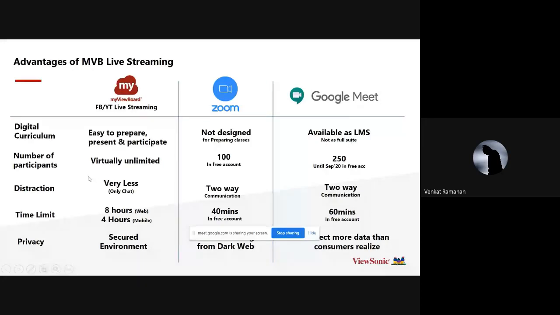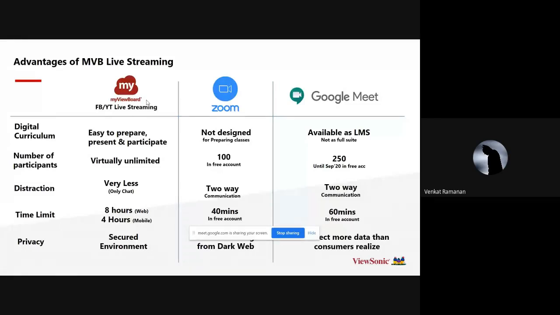Another biggest advantage of going live is the number of participants. It's virtually unlimited when you go live with Facebook or YouTube, whereas it's limited to 250 for Google Meet and 100 for Zoom in all the free accounts. And distraction, as I was just discussing: it's a two-way communication there, whereas this is a one-way communication. Only the teacher can share both audio and video, and the students can only leave a chat. At the end of the class, the teacher can go through all the comments left by the students and then answer them. But during the classroom, nobody will be able to interact with the teacher.